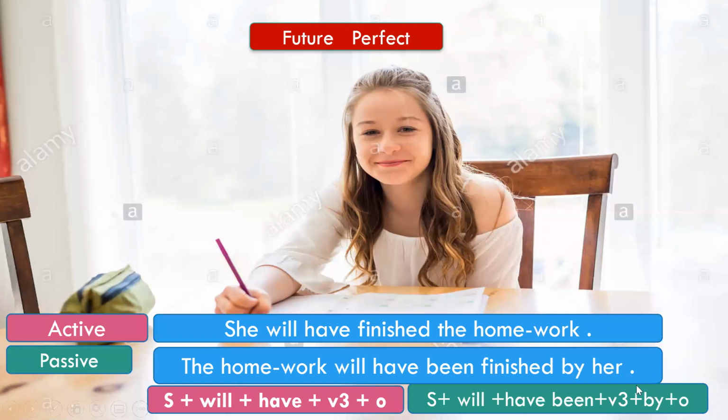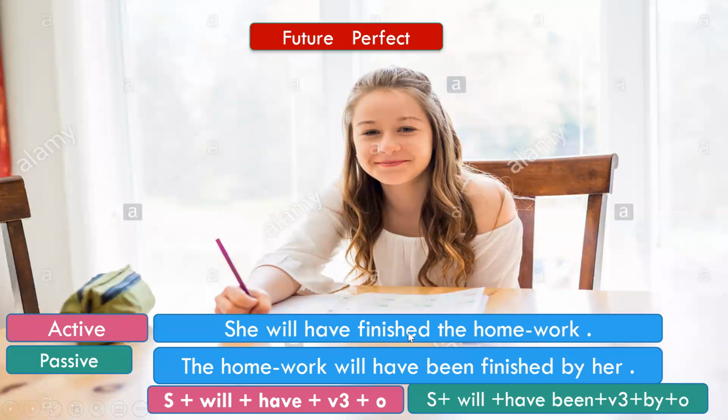And in the perfect tenses, I have already told you, will have and then been. In the perfect tenses, we use the word been. So the structure of the passive voice sentence in the future perfect tense will be subject plus will plus have been plus verb in the third form plus by plus the object. So now let us transform the sentence.